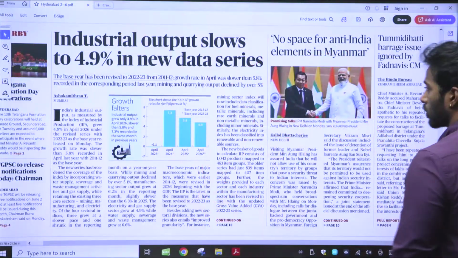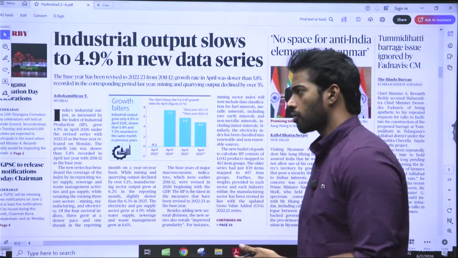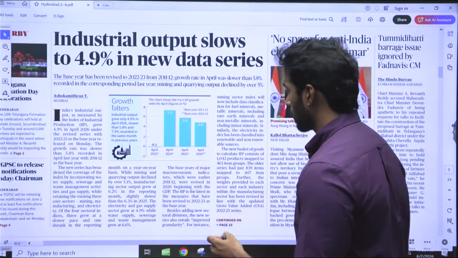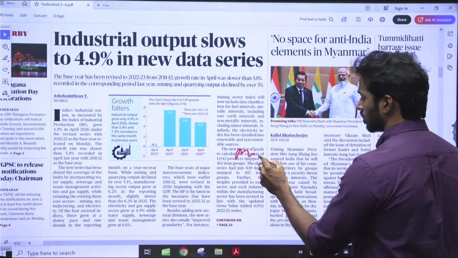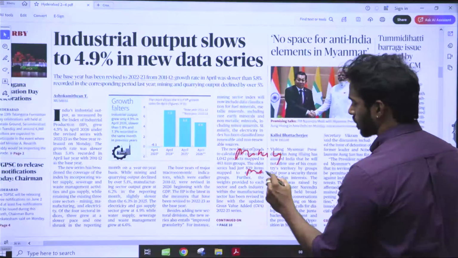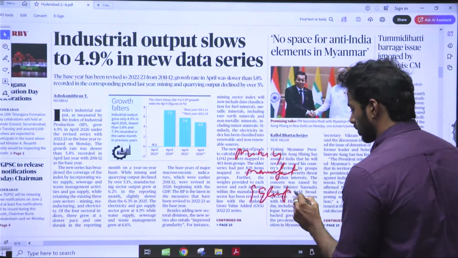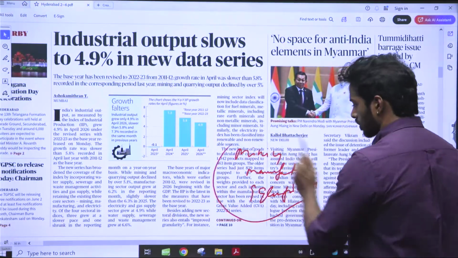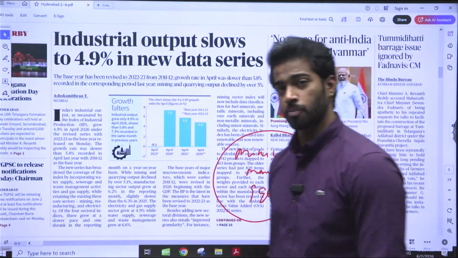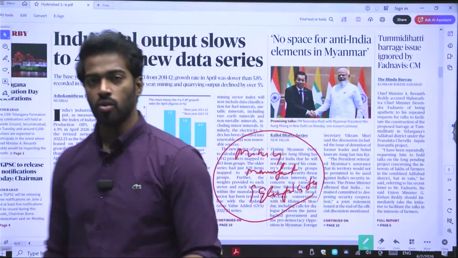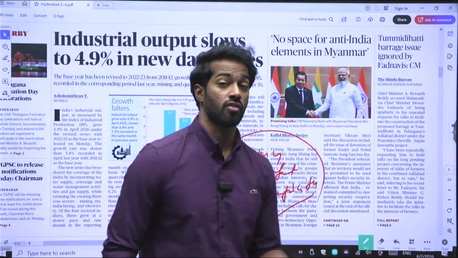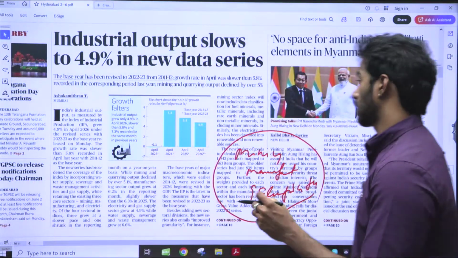Second thing is that the main components that were part of IIP previously were mining, manufacturing, and electricity. These are the three main aspects that were present previously. Now that they have changed the base year, they have also changed the basket.